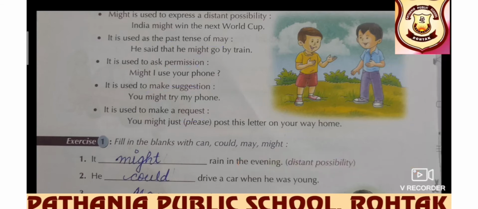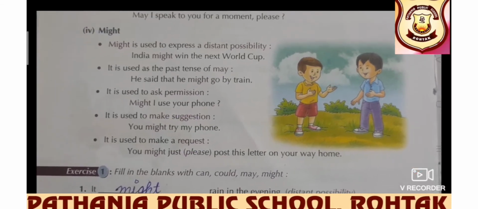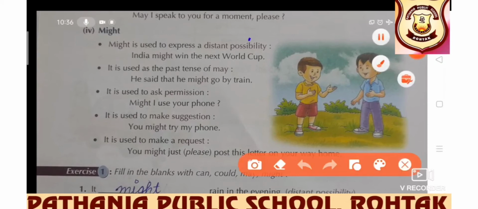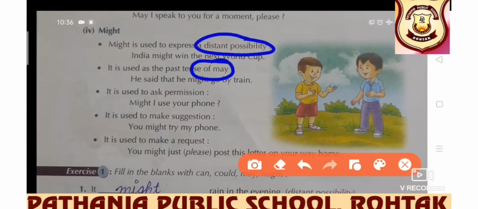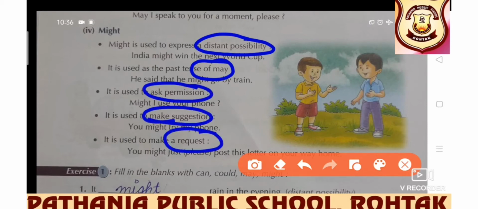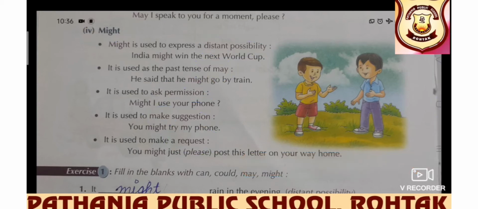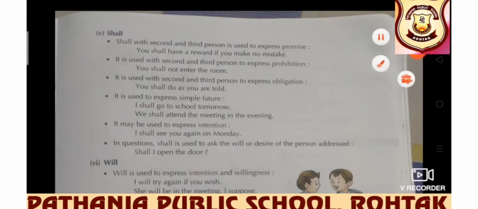So, what have we learned? That might is used for distant possibility, as the past tense of may, to ask permission, make a suggestion and make a request. The modal might is used.